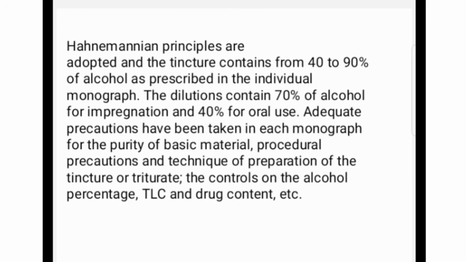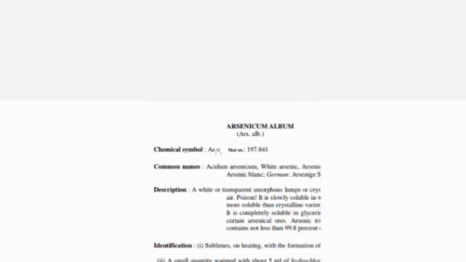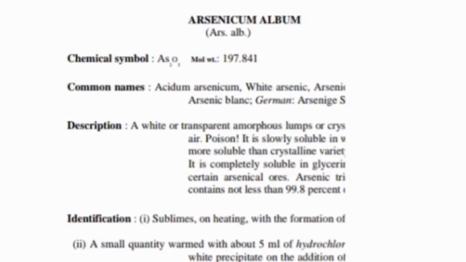Then the precautions to maintain, the alcohol percentage, TLC, and all those things regarding the preparation of the medicine are also written in it. Now let us look at an example from the pharmacopoeia, Arsenicum album, a homeopathic medicine, and discuss how it is written.